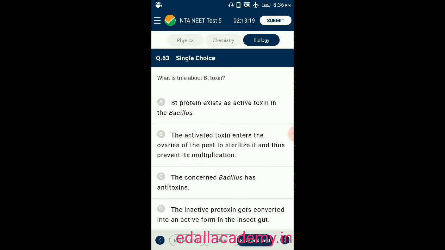Question number 63. What is true about Bt toxin? Option A, Bt protein exists as active toxin in the bacillus. Option B, the activated toxin enters the ovaries of the pest to sterilize it and thus prevent its multiplication. Option C, the concerned bacillus has antitoxins. Option D, the inactive prototoxin gets converted into an active form in the insect gut. So this one is the correct statement about Bt toxin. The inactive prototoxin gets converted into an active form in the insect gut. So the correct option is D.